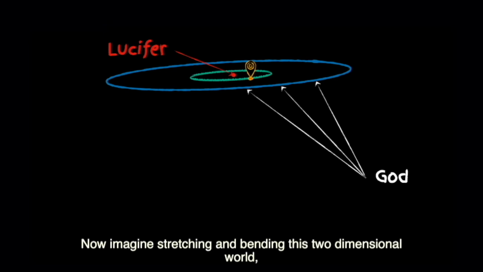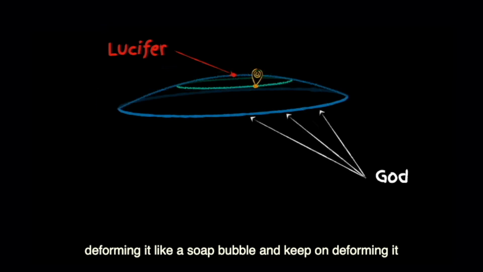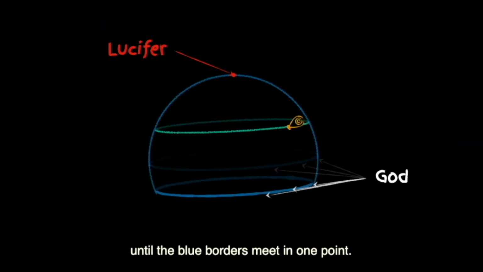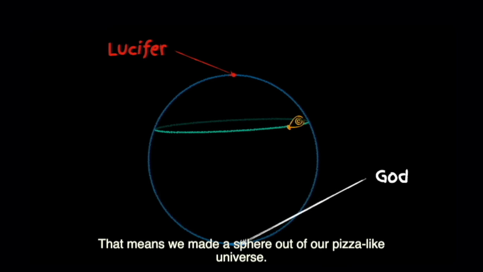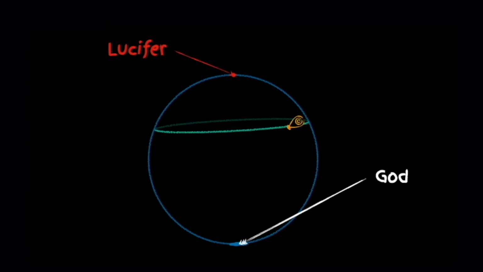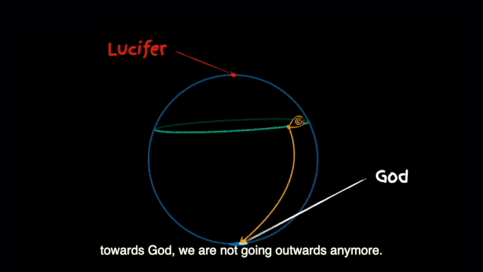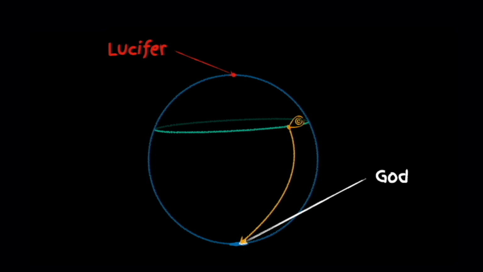Now, imagine stretching and bending this 2-dimensional world, deforming it like a soap bubble, and keep on deforming it until the blue borders meet in one point. That means we made a sphere out of our pizza-like universe. Under this new perspective, when we move from our location towards God, we are not going outwards anymore. Instead, we are moving towards a new center.